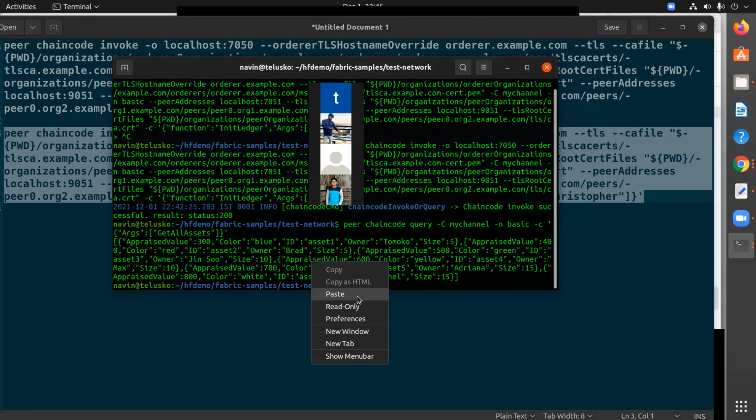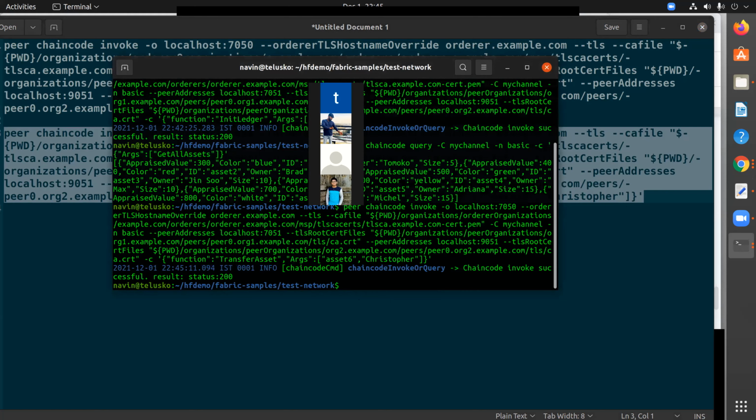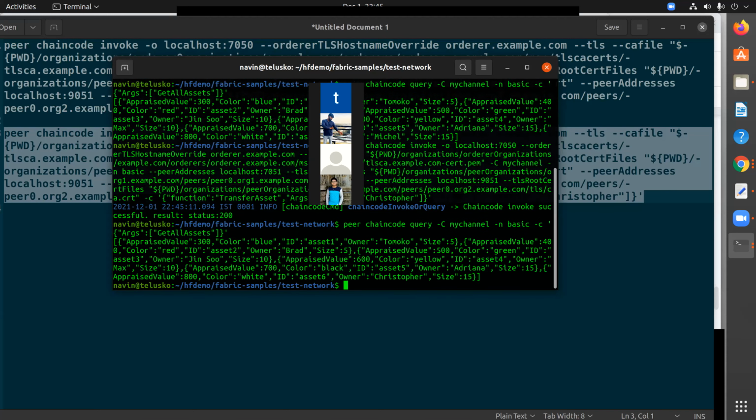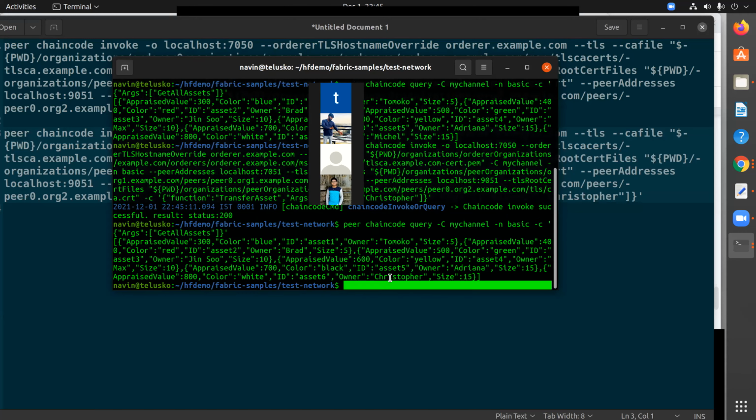And paste, enter. And you can see it says success. How do we verify? Let's get all the assets. And now if you can see, the owner is Christopher. So that's how you do transactions on the Hyperledger Fabric. So basically that's how you update the ledger, right?